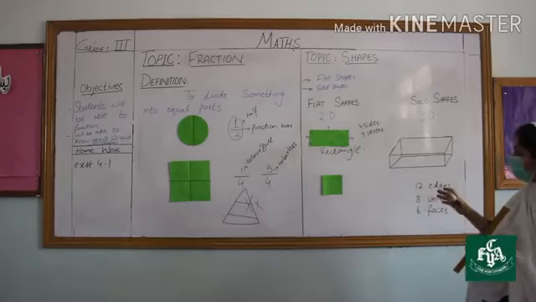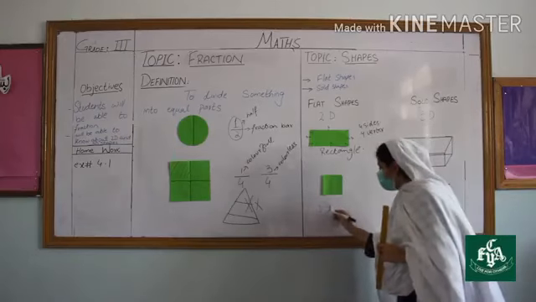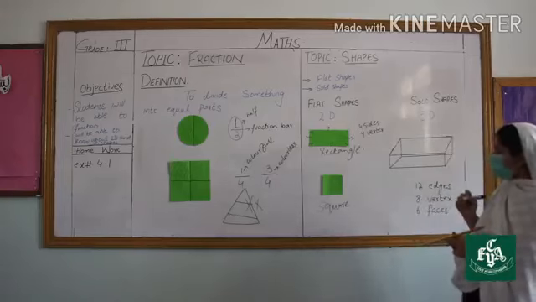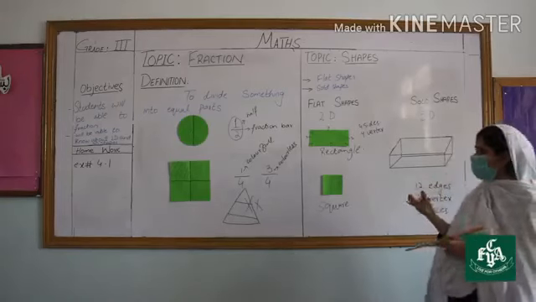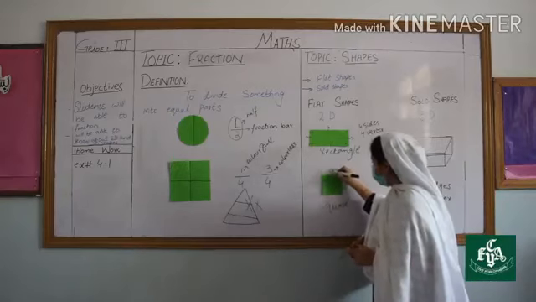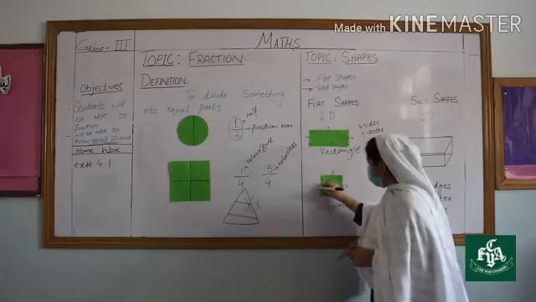Now going towards another example, that is the square. The square is again a two-dimensional or flat shape. In this square, how many sides do we have? 4 sides.